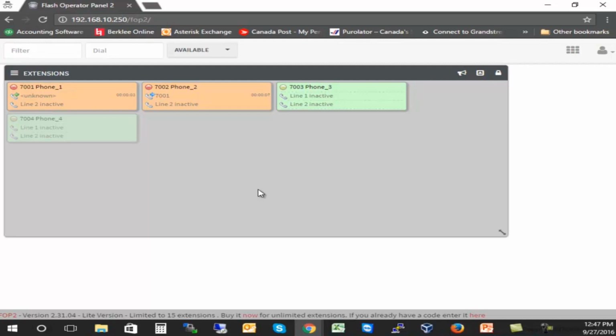It'll be red if they are busy. And depending on what type of permissions you have for that user, they could have the ability to create channels. So you could even drag and drop one extension to another and create a channel. So that's the manager interface.